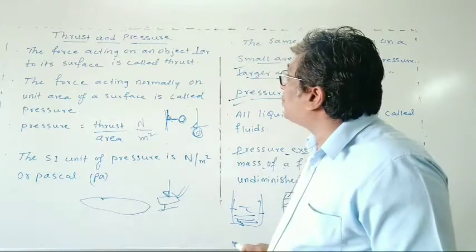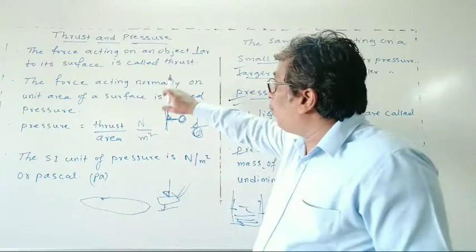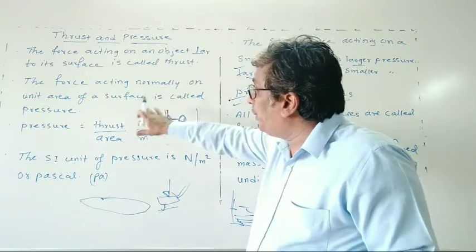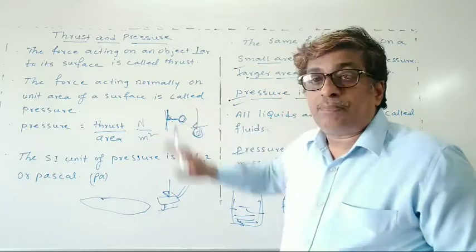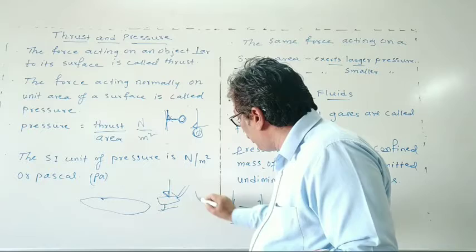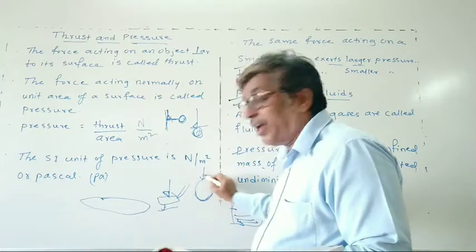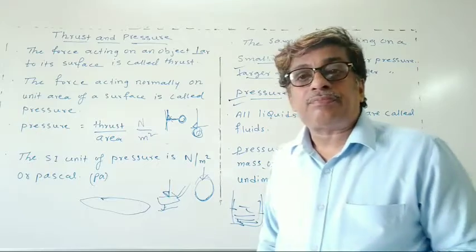This is called thrust. Next, the force acting normally on a unit area of a surface is called pressure. For example, you take a unit area and apply a force. This is called pressure.